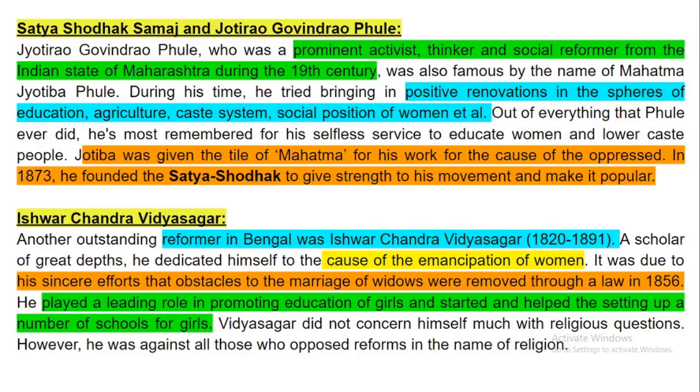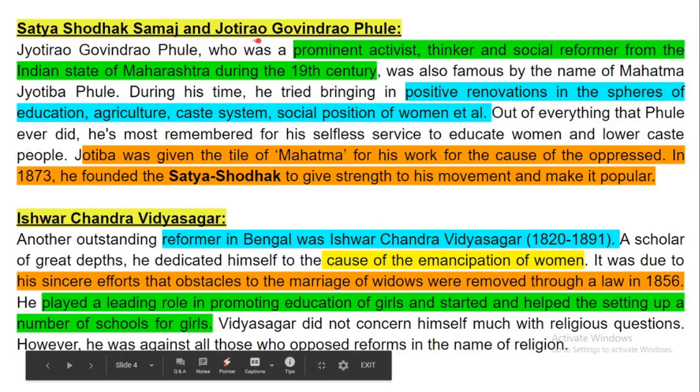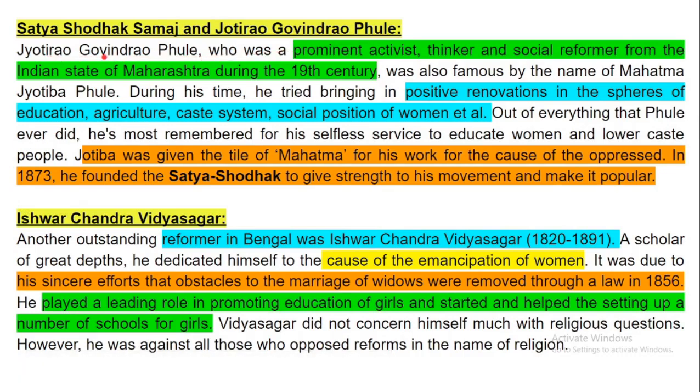Now next, Satyashodhak Samaj and Jyotirao Govindrao Phule. Jyotirao Phule was a prominent activist, thinker and social reformer from the Indian state of Maharashtra during the 19th century. He was also famous by the name of Mahatma Jyotiba Phule.